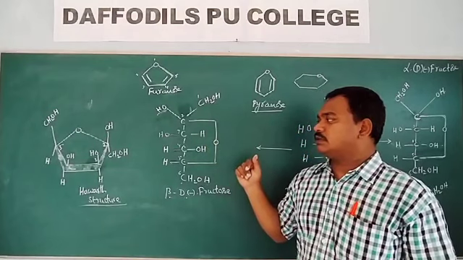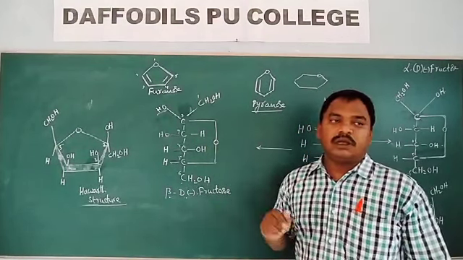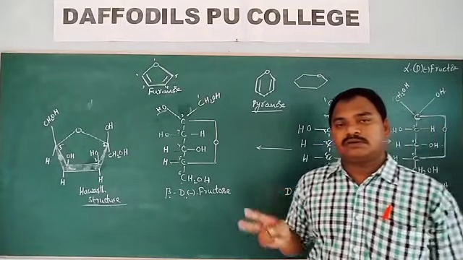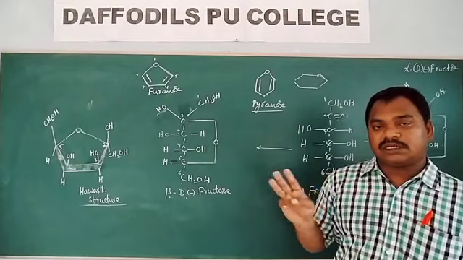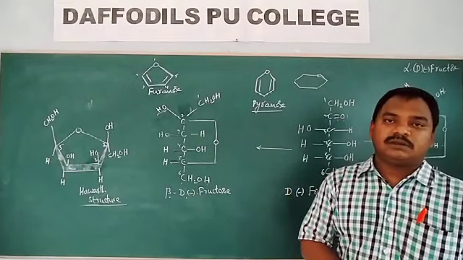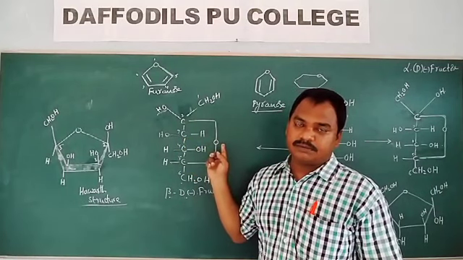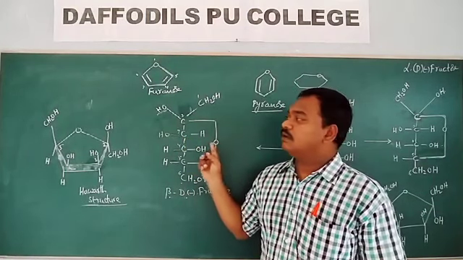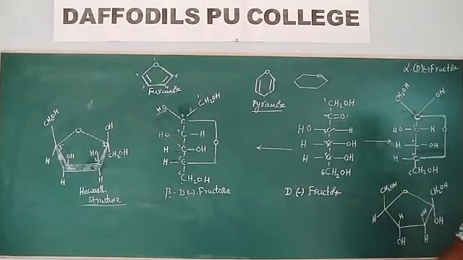Fructose contains 5 OH groups. Among those 5 OH groups, 2 are primary alcoholic groups and 3 are secondary alcoholic groups. The C2 carbon contains the ketonic group. Basing on all these factors, I draw the structure of fructose.